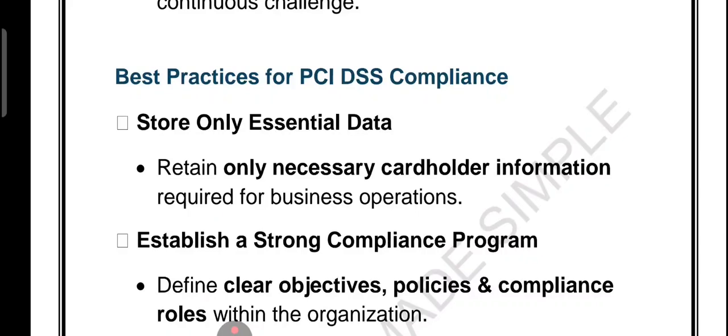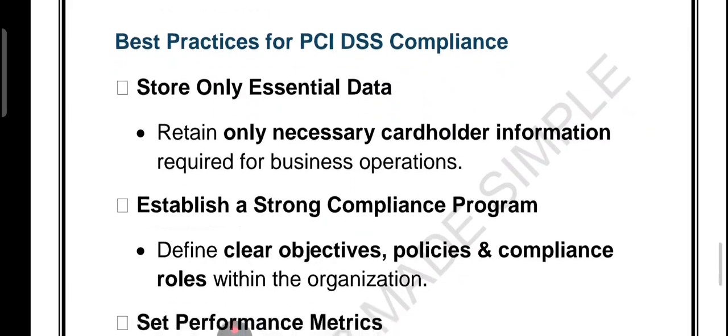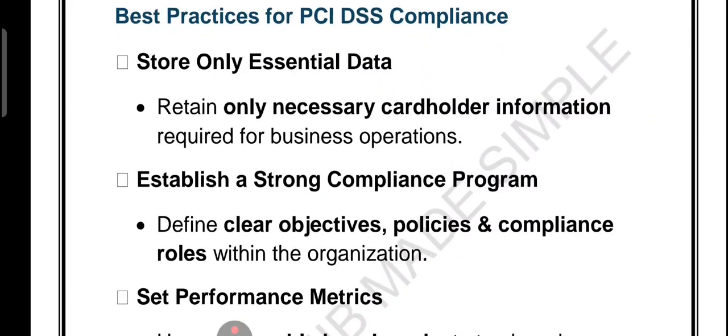Now, friends, want to stay fully PCI DSS compliant? Here are the best practices that every business should follow. First one is store only essential data, which means keep just the cardholder information that you really need.